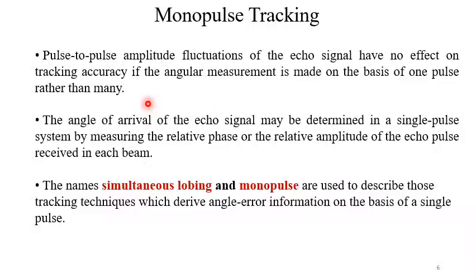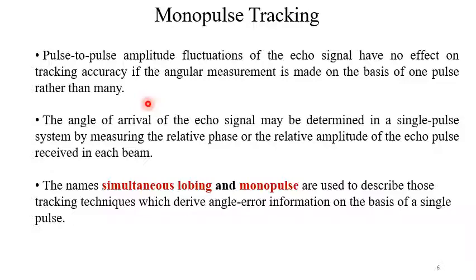What happens if we use two pulses, pulse A and pulse B, sequentially? Then there is a chance of fluctuation of the received signal because two pulses are coming at two different times. In the meantime there may be some change in environment, there may be some change in aspect angle of the target with respect to the radar.